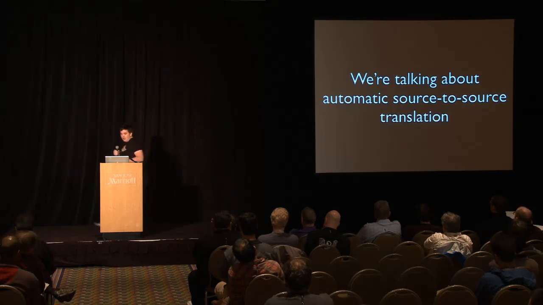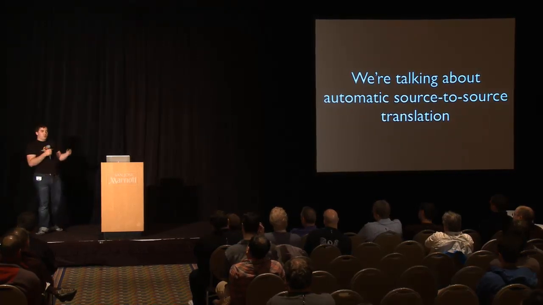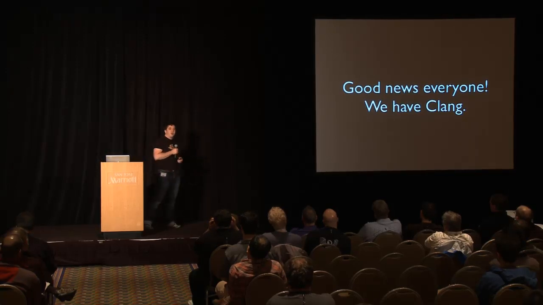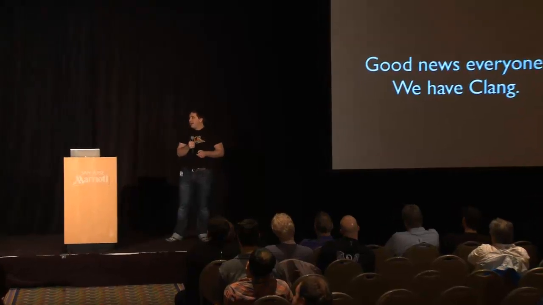Okay, so when we're talking about automatic source-to-source translations, we need some powerful tool to do that. And the good news is that, well, we've got Clang. Clang is, of course, the tool we want to enact source-to-source translations and to enact these complex queries. But if we just sit down and we try and write out the code, right? If you watch Doug's talk and you see exactly how you write out the code, the easy ones will be beautiful.